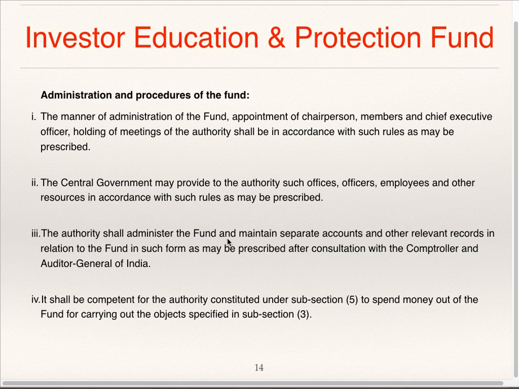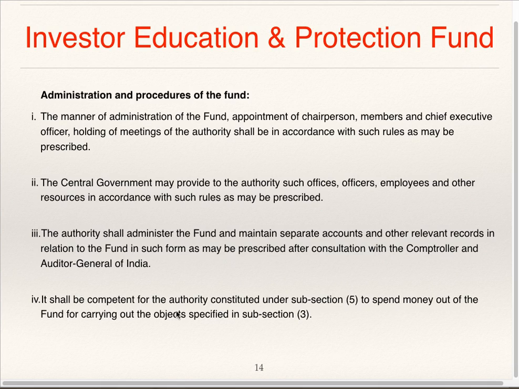The authority shall administer the fund and maintain separate account and other relevant records in relation to the fund in such form as may be prescribed after consultation with Controller and Auditor General of India. Now the authority shall administer the funds. They will maintain separate accounts, records in relation to funds in such form which is prescribed by central government and after consultation with CAG of India.